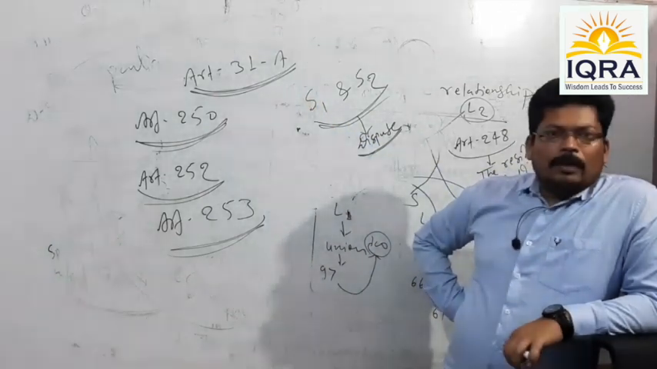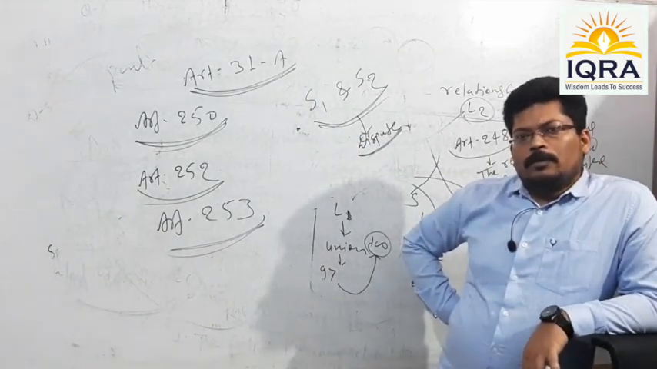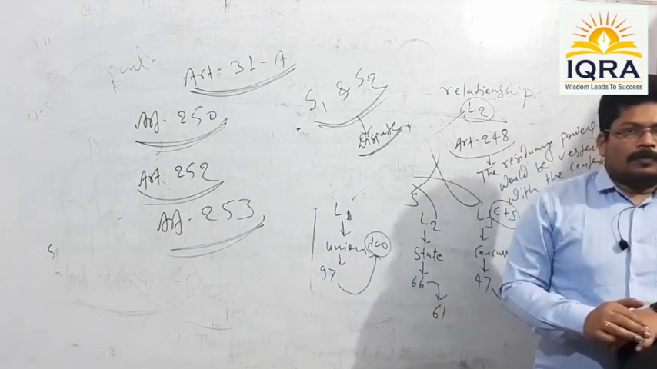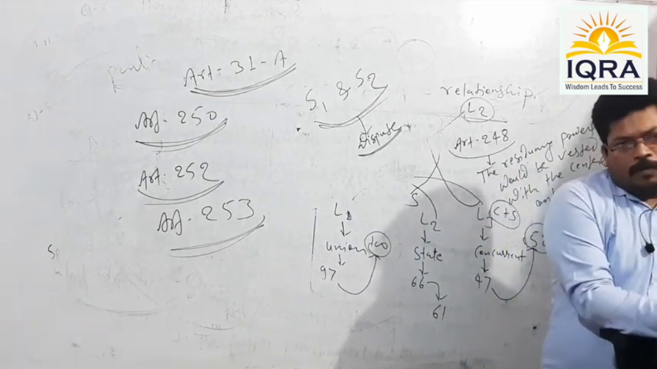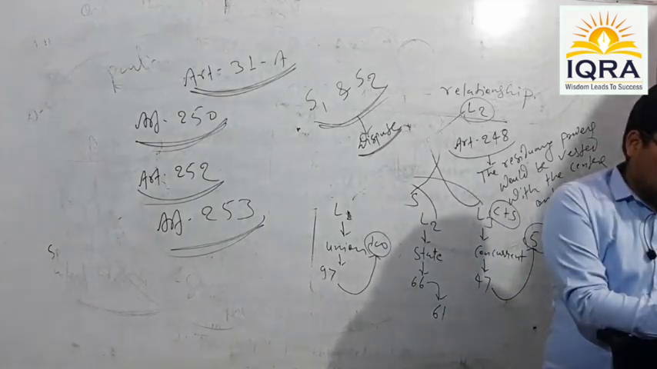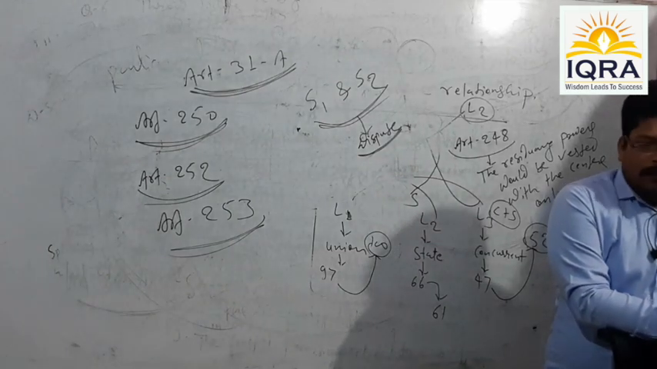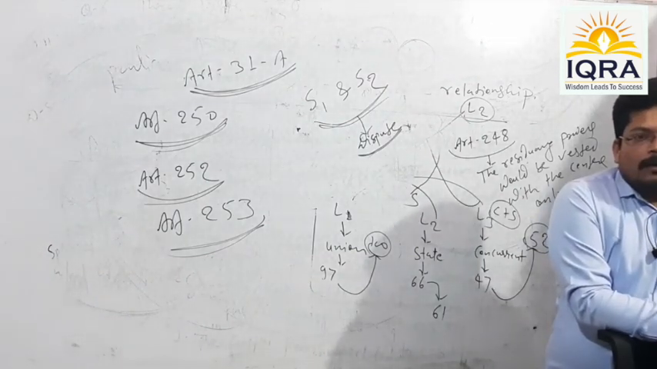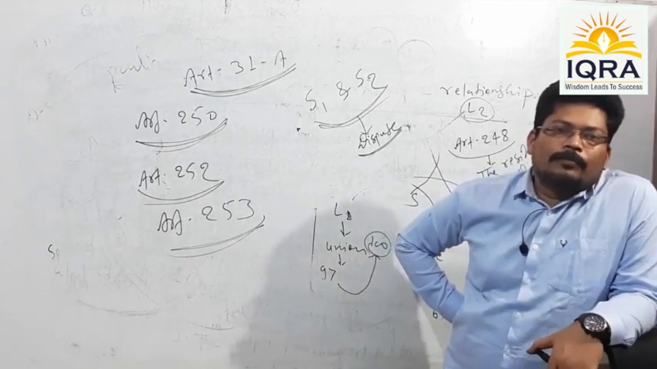Article 31A states that suppose a particular state government is willing to make a legislation in order to carry out agrarian reforms. But the point is, when that legislation related to carrying out agrarian reforms is made operational, it will violate your fundamental rights given under Article 14 and 19.